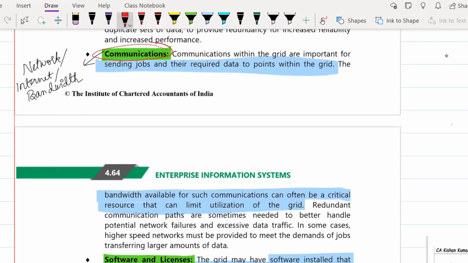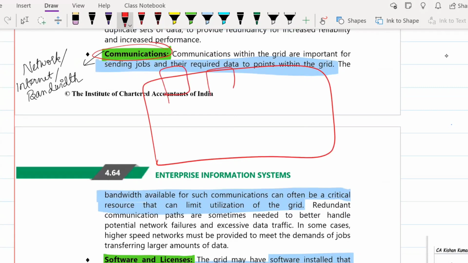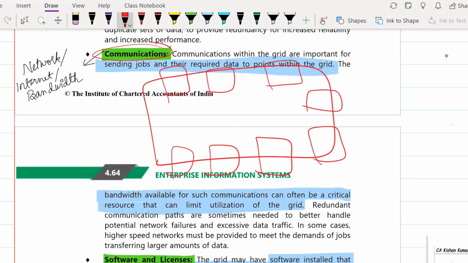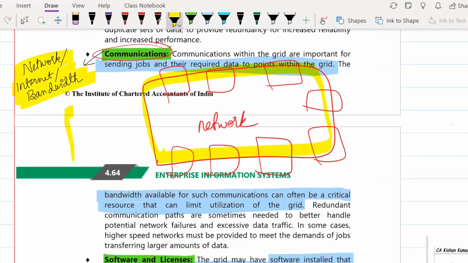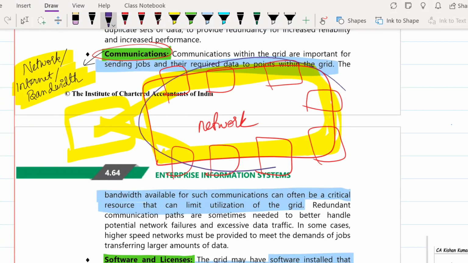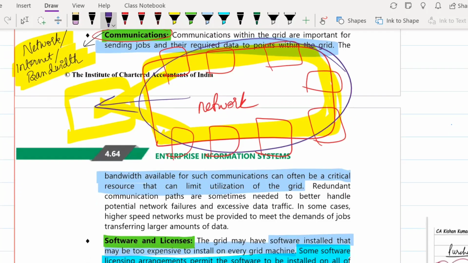Next thing that is being shared is communications. Since there are a lot of computers connected through this network, it needs good communications, or what we say, good network, good internet or bandwidth, so that they are able to communicate with each other, and the person who is doing it will be able to easily send the jobs that these laptops or computers have to do, and the required data, and once the processing is over, they can give it back to the system.